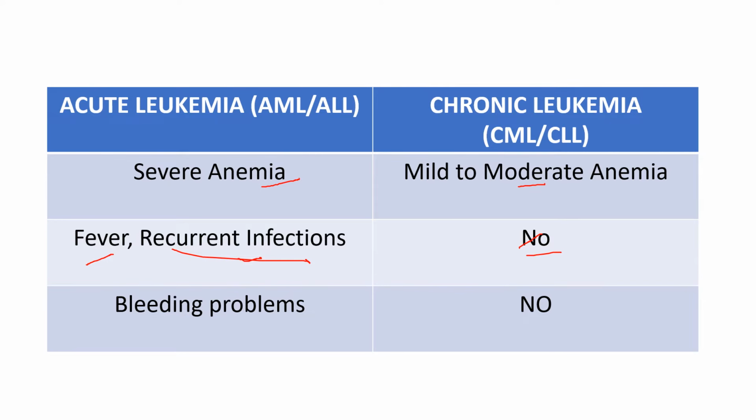And now the second most important thing out of this whole chapter is remember bleeding disorders. I told you in acute leukemias, the platelets are less than 50,000. Whereas in chronic leukemias, they can be normal, sometimes increased, sometimes decreased, but the idea is they don't go below 50,000. Now, I told you before that spontaneous bleeding such as petechiae and purpura are commonly seen when the platelet count is less than 50,000. So less than 50,000 happens only with acute leukemia. It doesn't happen with chronic leukemia. So if it is less than 50,000, it is acute leukemia, and that will lead to the patient having petechiae, purpura, and all that stuff.